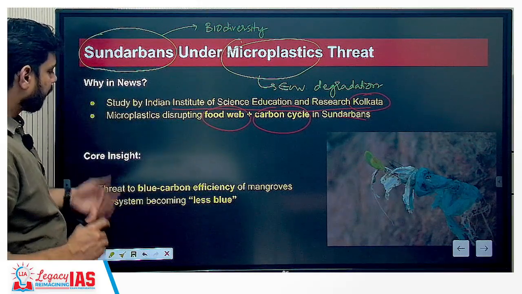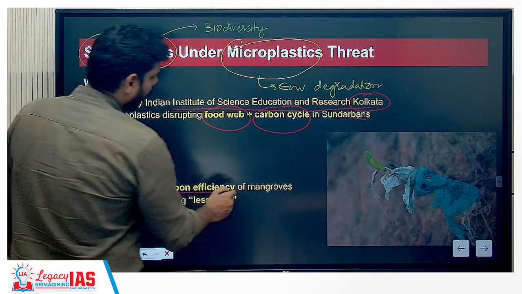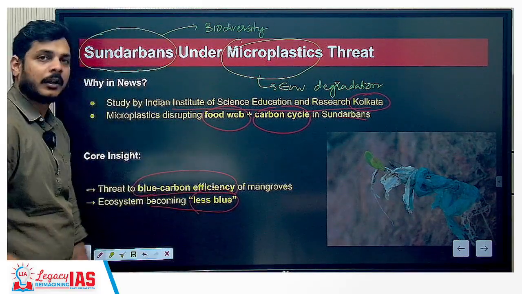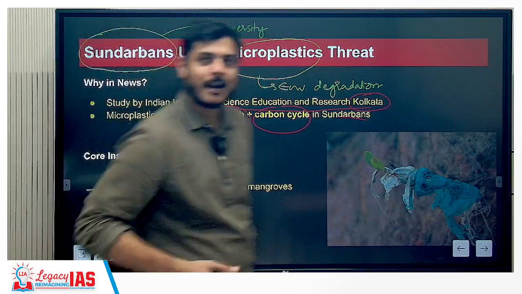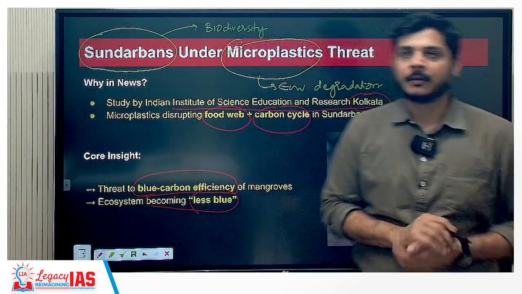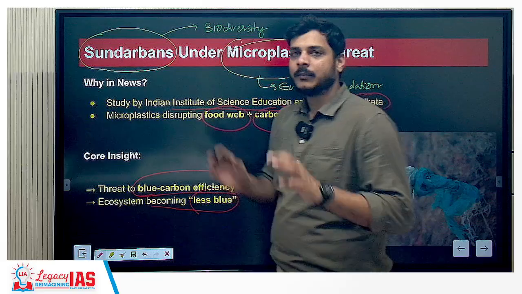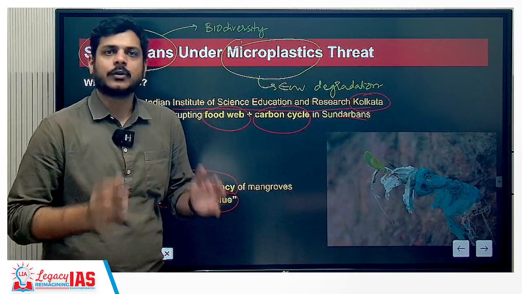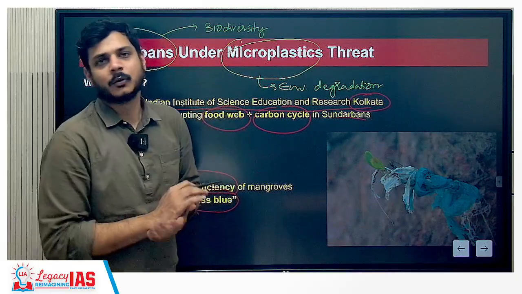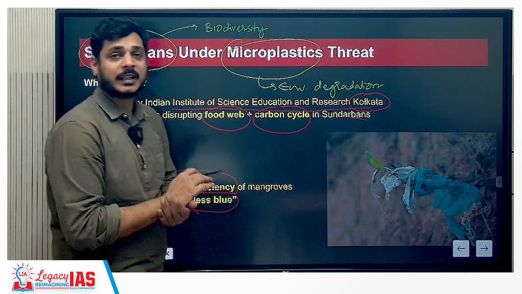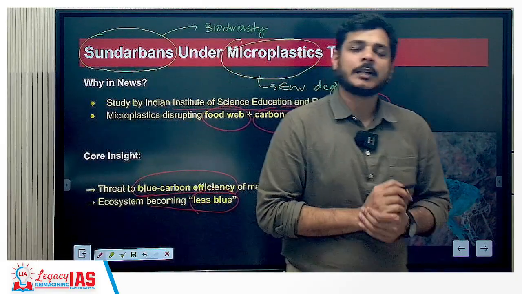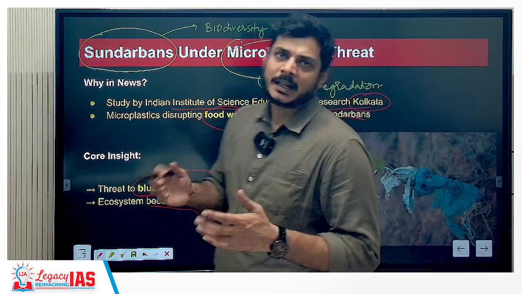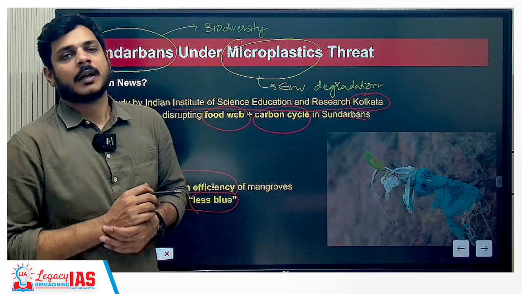The core insight is that there is a threat to the blue carbon efficiency of mangroves and the ecosystem is becoming less blue. Now it is important for us to understand what is less blue. When we talk about blue carbon, we are basically talking about the carbon cycle that is present naturally in the waters, in the oceans, in the rivers. So all of that is blue carbon. When we talk about less blue carbon, we are saying that this carbon has been derived not out of natural consequences, but because of some anthropogenic activities like the presence of microplastics.